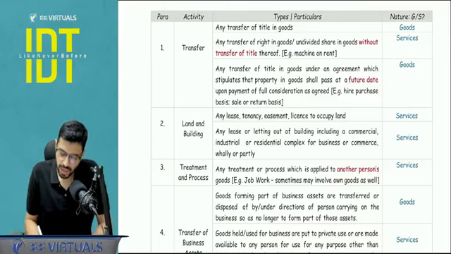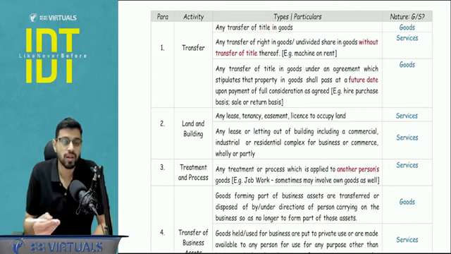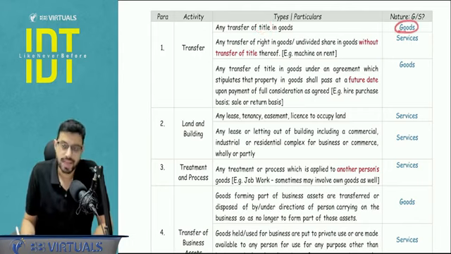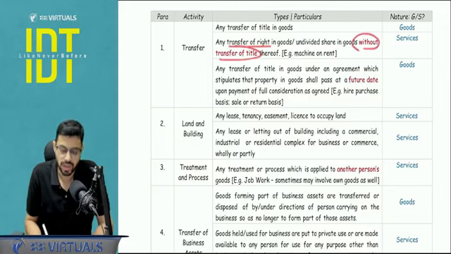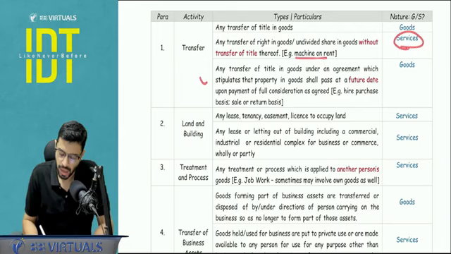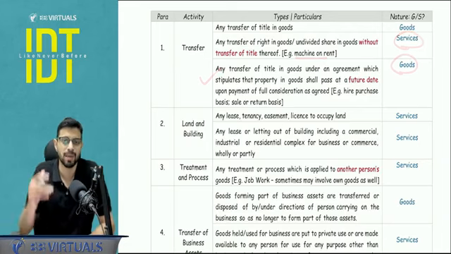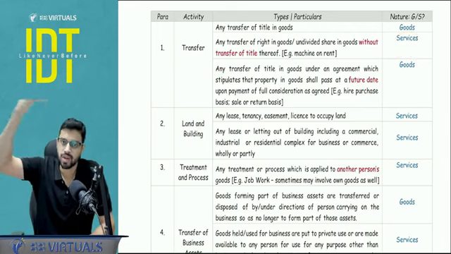So see, if you are transferring title or selling any goods, it would be considered as a nature of goods. But if you are transferring just a right to use the goods without transferring the title, so it's a temporary use, for example, machine on rent, it will be a case of service. Hire purchase is also nature of goods because in hire purchase the ownership is transferred at a future date.